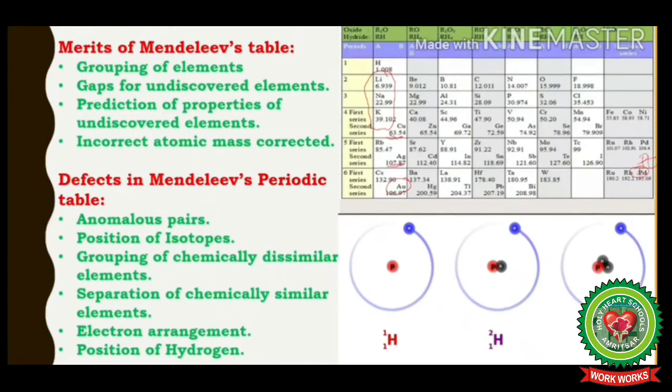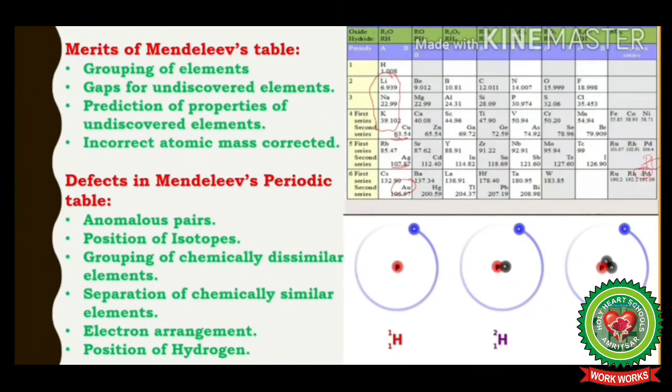Some more defects were also there. Position of lanthanides and actinides. Lanthanides are placed at one place along with lanthanum, and actinides are placed at one place along with actinium. Thus lanthanides and actinides have not been provided separate and proper places in Mendeleev's periodic table. Another defect was that Mendeleev's periodic table fails to explain the cause of periodicity.